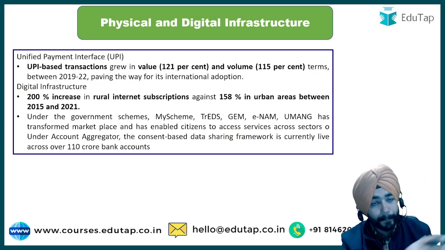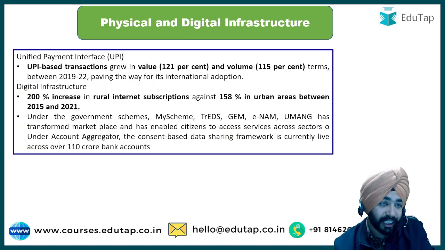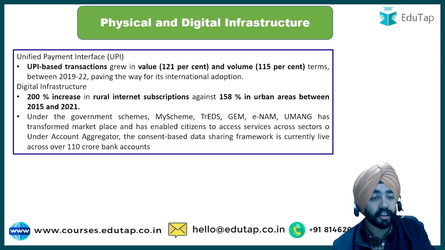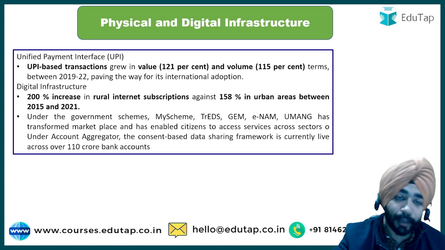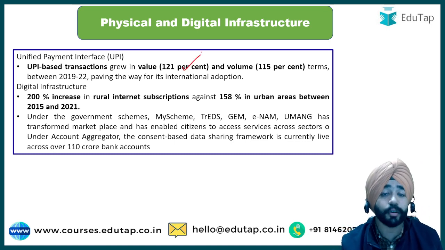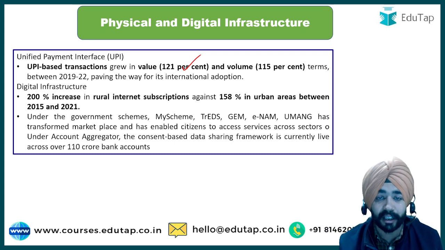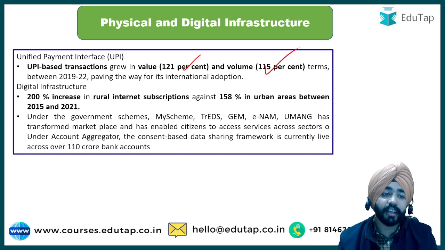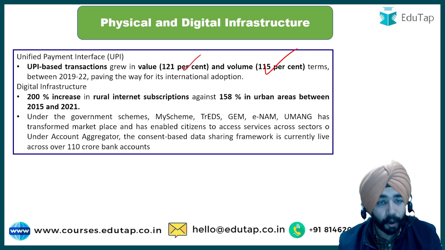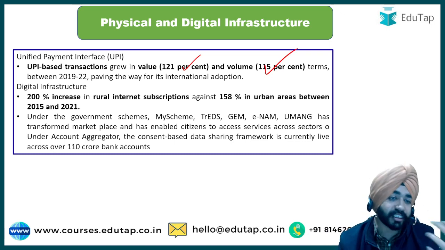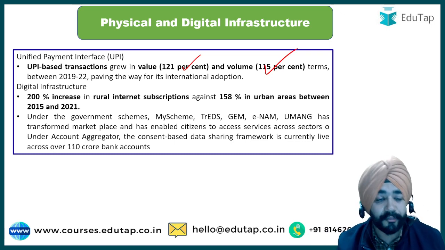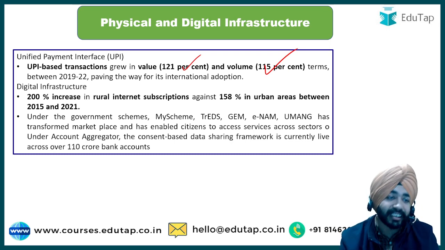Then guys, UPI, we have discussed UPI is a major chunk here. अभी मैंने बताया कितना contribute कर रहा है. So in terms of transactions, in terms of value, the UPI transaction has seen an increase of 121%, and in terms of volume of transactions, it has seen an increase of 115%. This is an important thing that has been highlighted, which means हम लोग digital infrastructure के ऊपर काफी ज़्यादा emphasize कर रहे हैं और we can see the results here also.